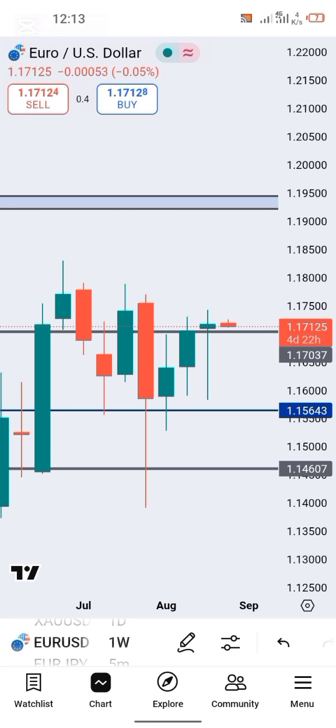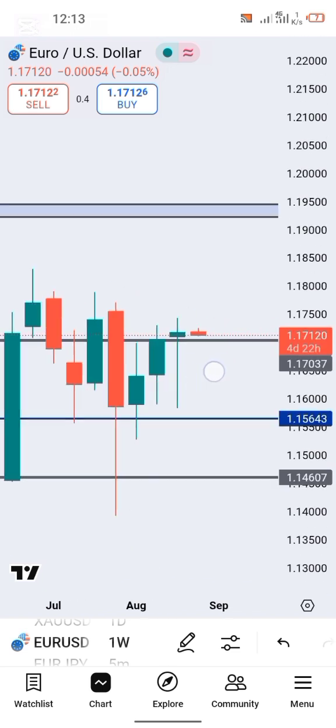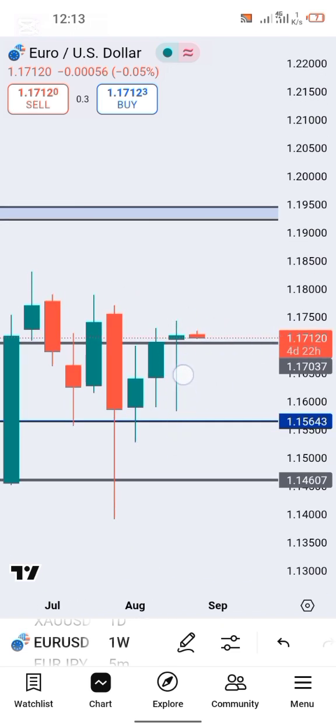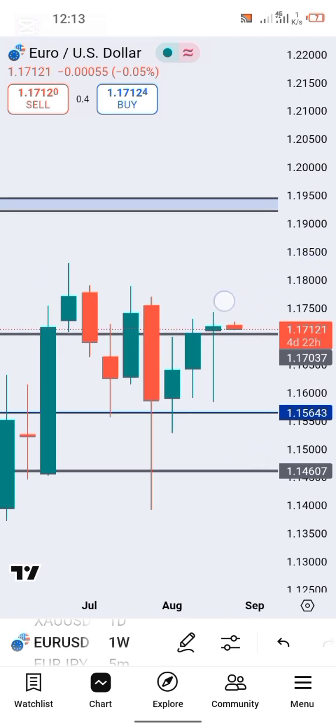Okay, so on my weekly time frame, guys, you can see this rejection. This is a massive one to the upside. This market has pulled down, and guys, we saw this massive rejection to the upside. We can also see similar rejection 2 weeks ago right here, and also here, and also here.